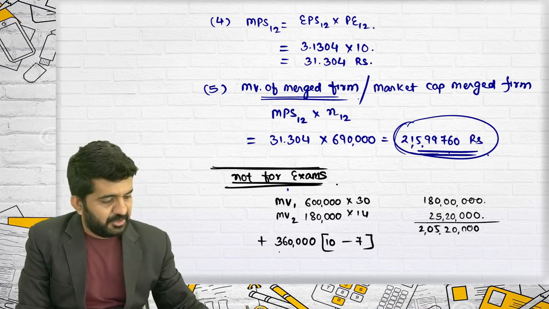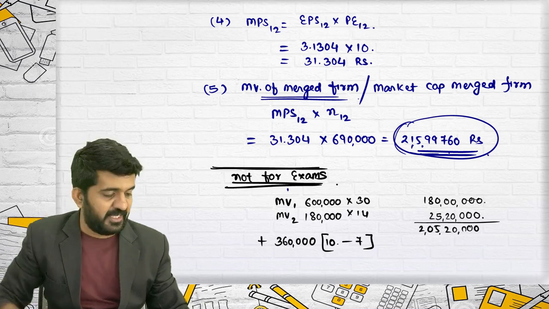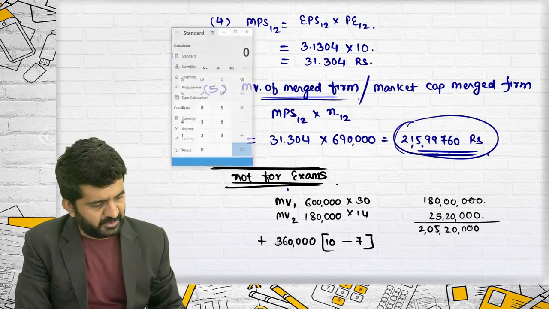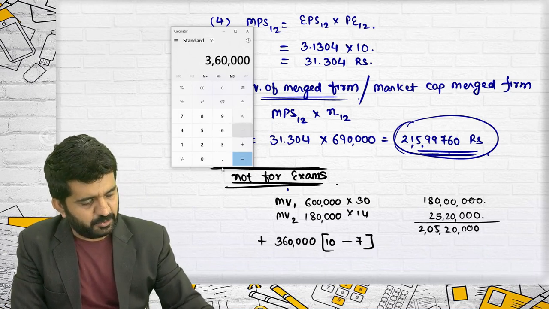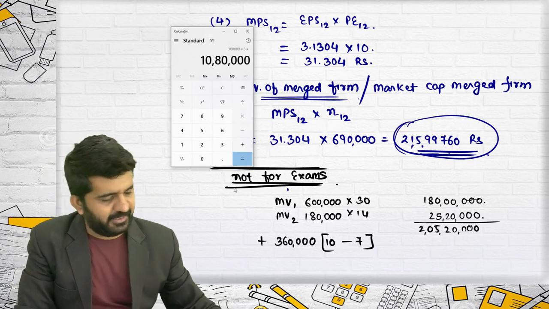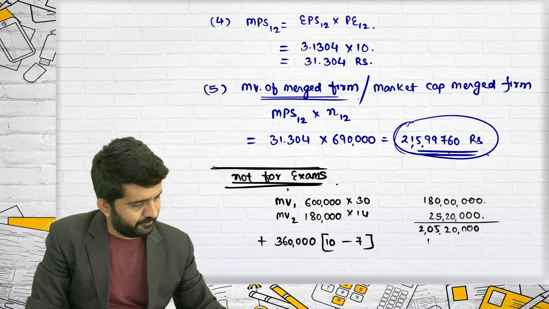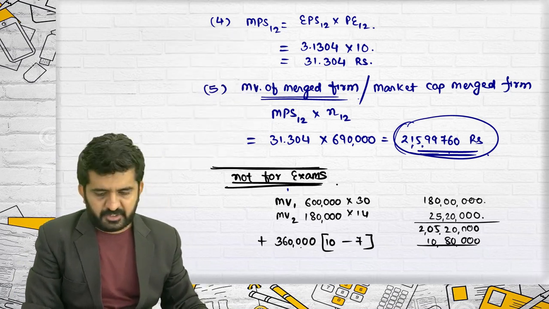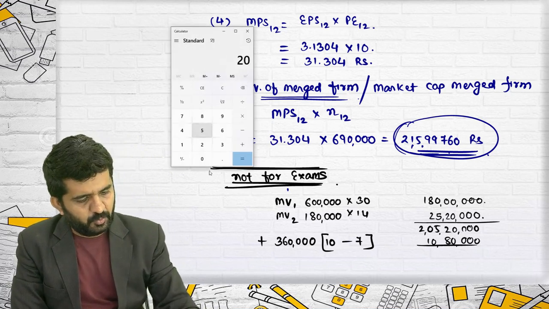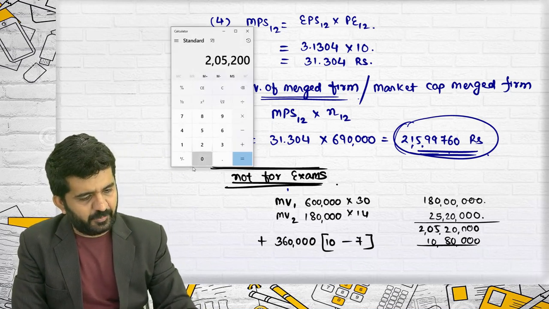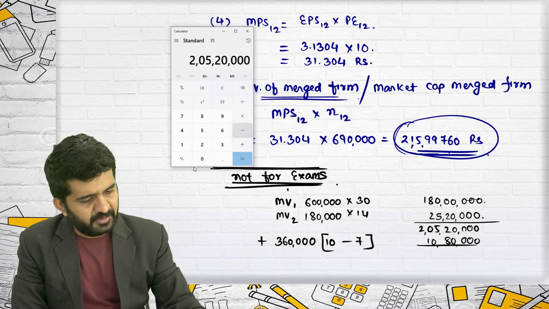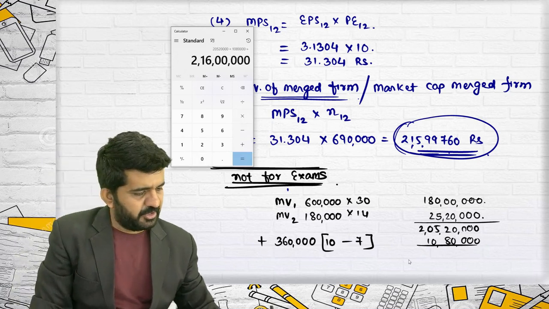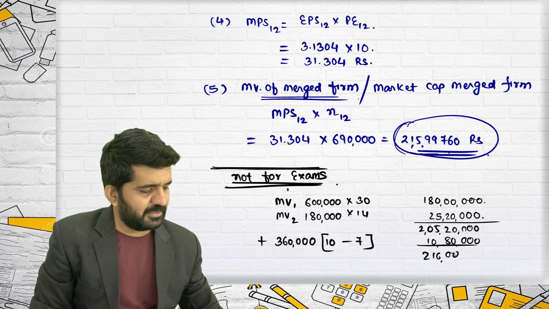This is a difference of PE ratio multiplied by earnings of the selling company, which will be the profit. It is 3,60,000 multiplied by 3, which is 10,80,000. This is 2 crore 5 lakh 20,000 plus 10 lakh 80,000. It is 2 crore 16 lakhs.